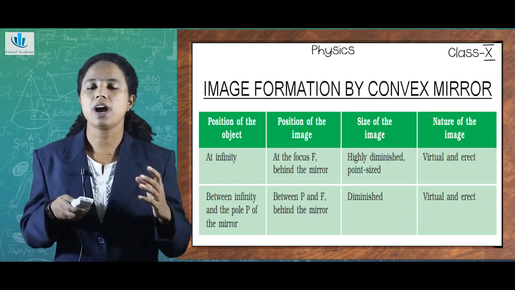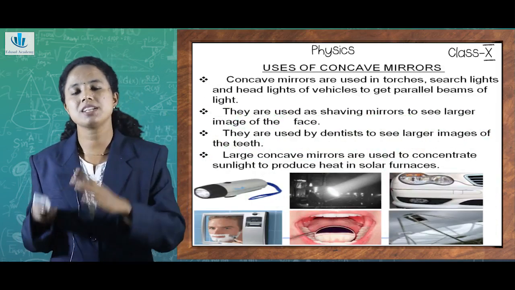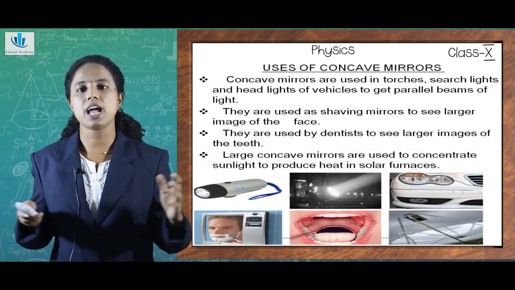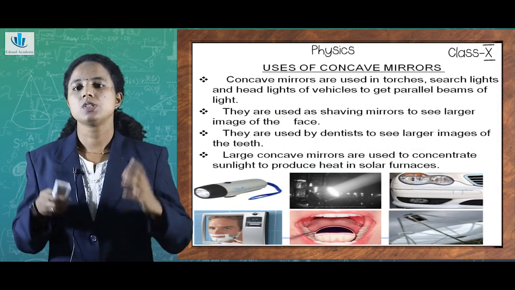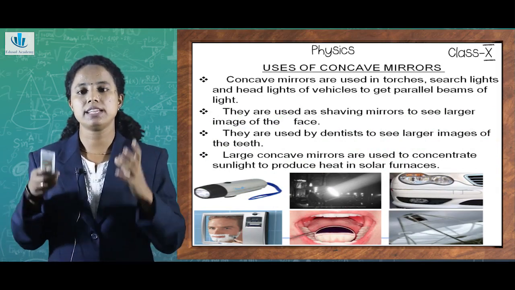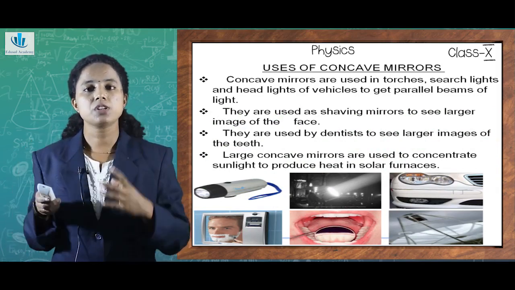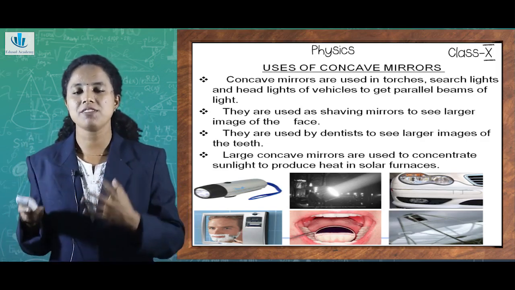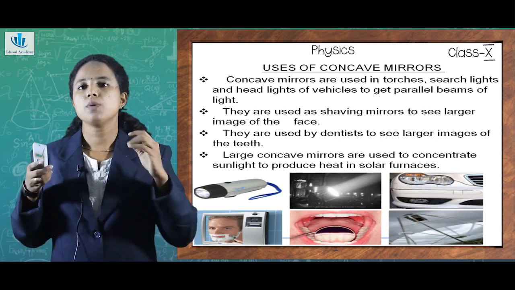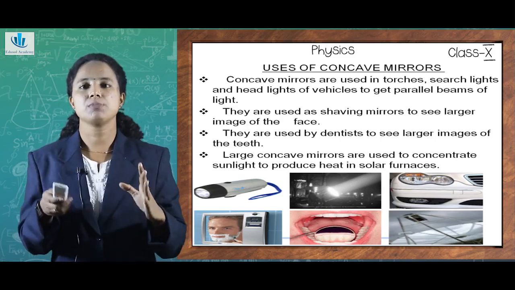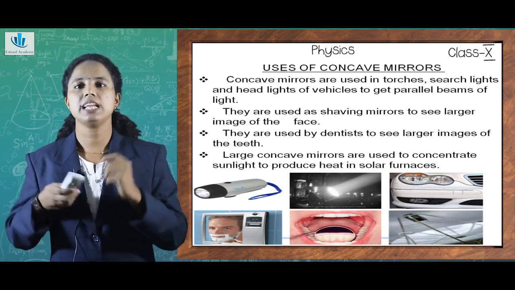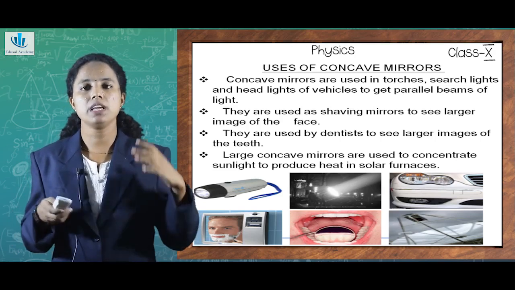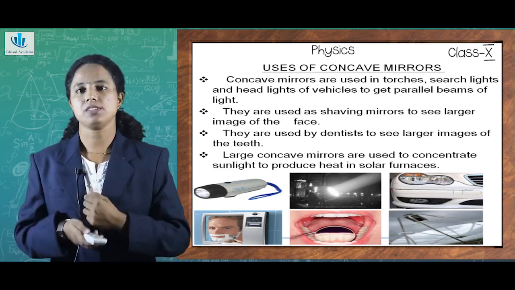So now we need to understand what the uses of concave mirrors and convex mirrors are, the different types of spherical mirrors. We have studied the different sizes of images, the nature of images, and how the positioning of objects takes place in concave as well as convex mirrors. Both these concave and convex mirrors are of great importance in our daily life. We can look at how they influence daily life applications.